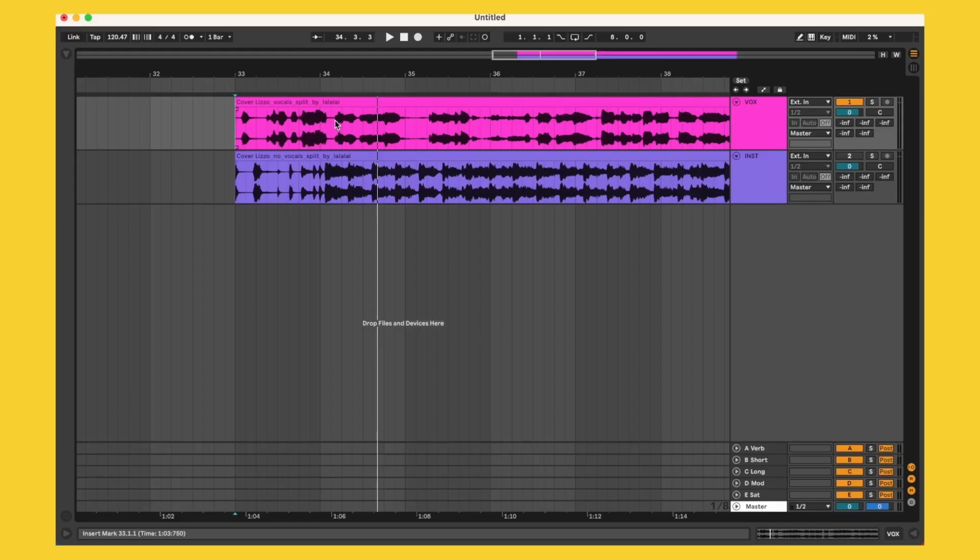It can get easily frustrating and kind of slow us down, and when we're making music we want to be doing it as quickly as possible so that we're doing the fun and creative stuff and not getting bogged down by any of this technical stuff. So instead, what I recommend doing is starting by just soloing out the instrumental track, playing it back, and listening for the one on the instrumental track. So let's go ahead and listen for that.